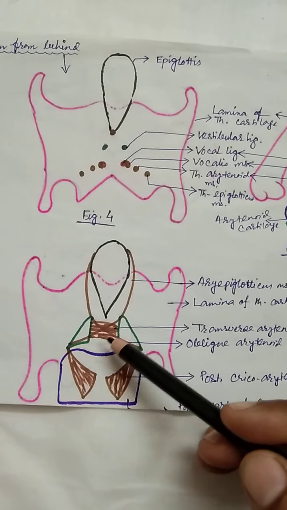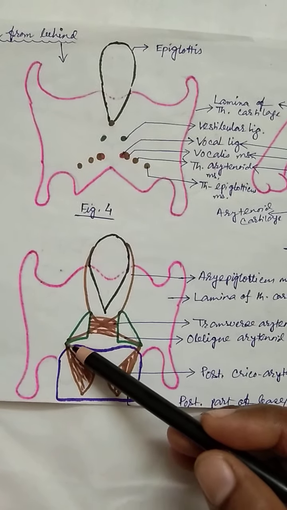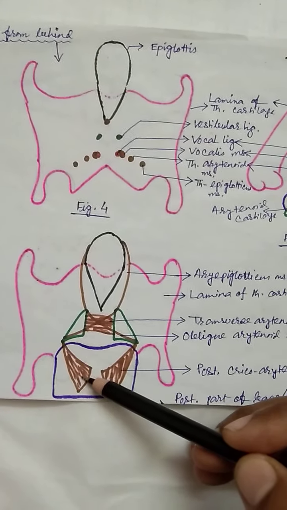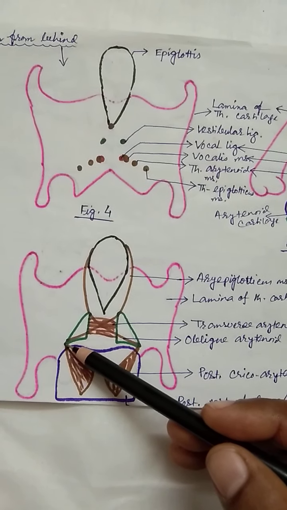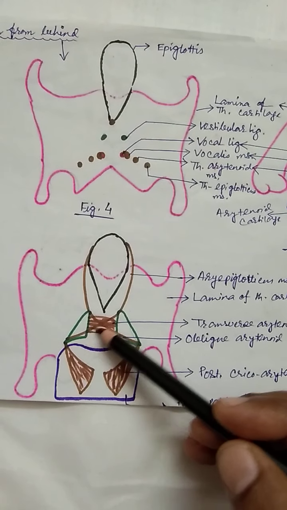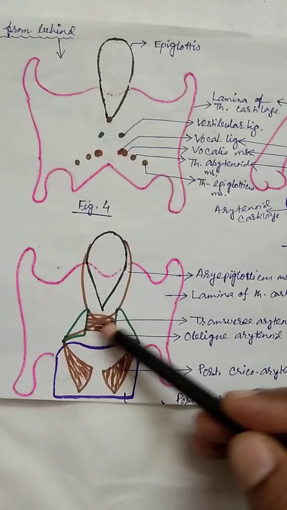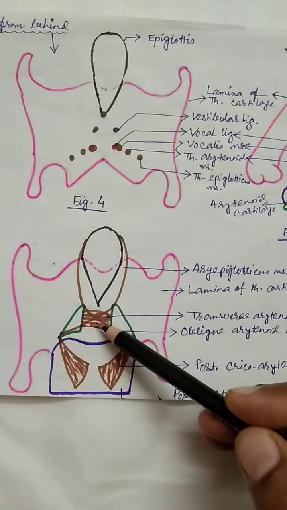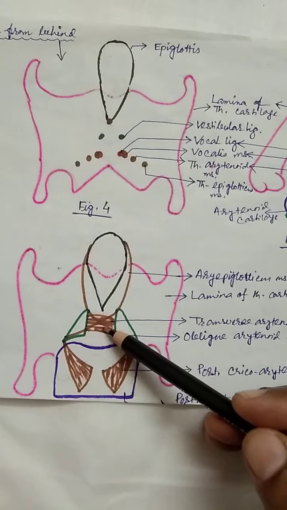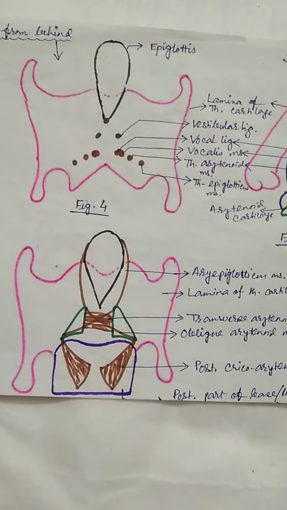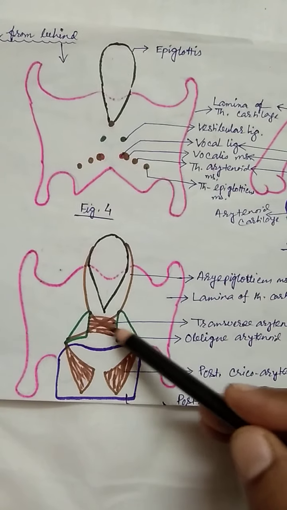So you should remember the attachments of the muscles here. Anteriorly it is the lateral cricoarytenoid, posteriorly the posterior cricoarytenoid, which are attached to the muscular process. Now, here you will see the two posterior surfaces. In between the two posterior surfaces, horizontal muscle fibers are passing. This is the only unpaired muscle, the transverse arytenoid, which is very important for the adduction of the arytenoids, that is, for the adduction of the vocal folds.